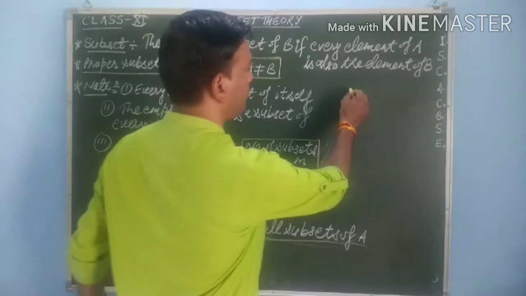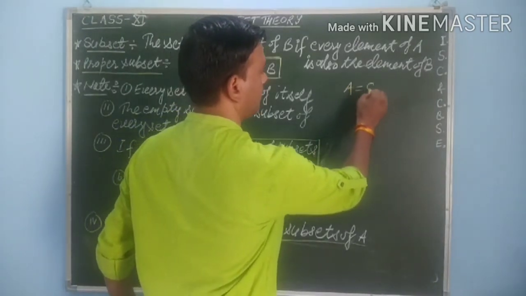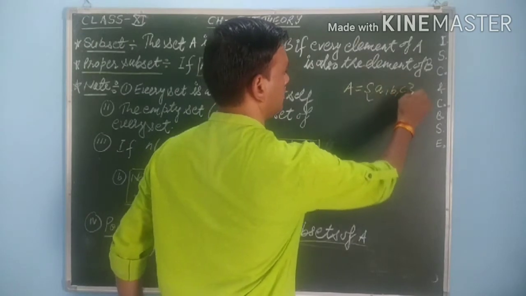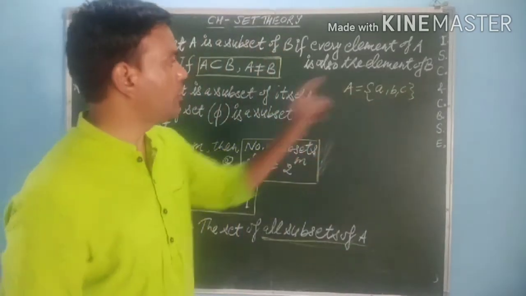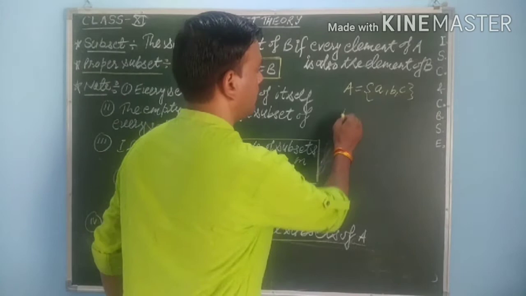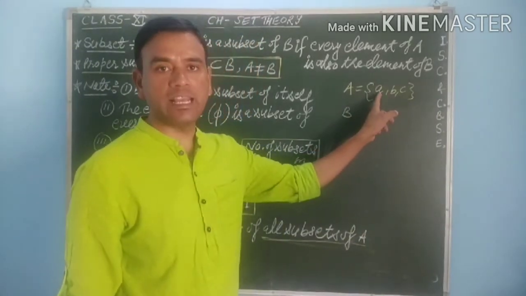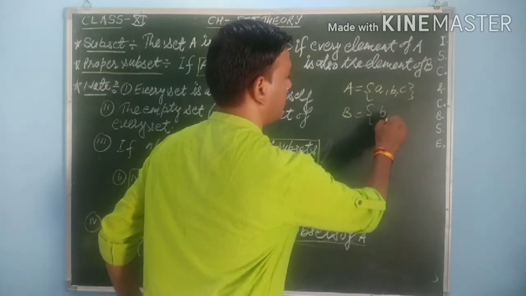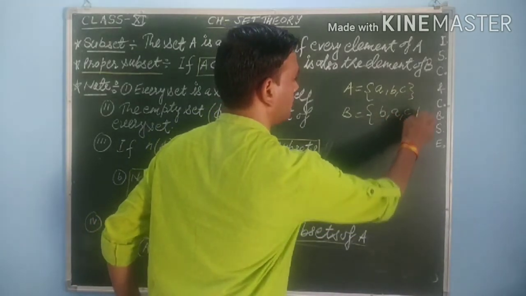For example, if we have a set A equal to {A, B, C}, then it is said to be a subset of B if all the elements of set A are also elements of set B, like this: B = {B, A, C, D}.